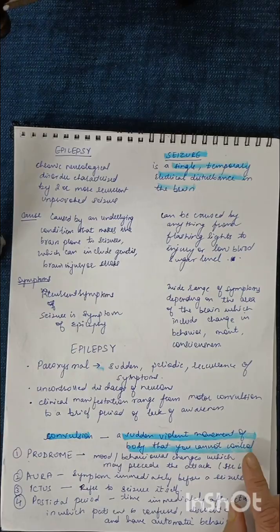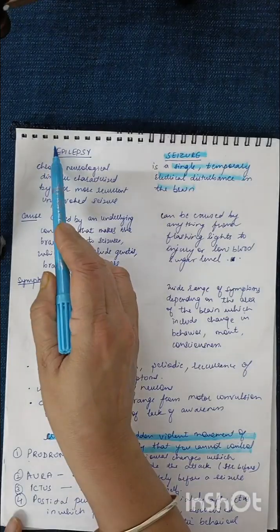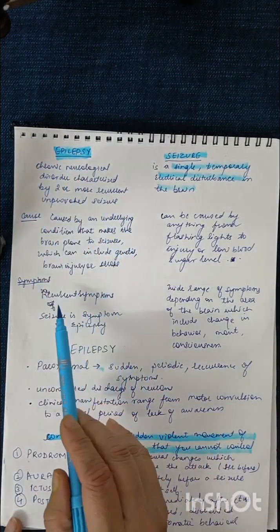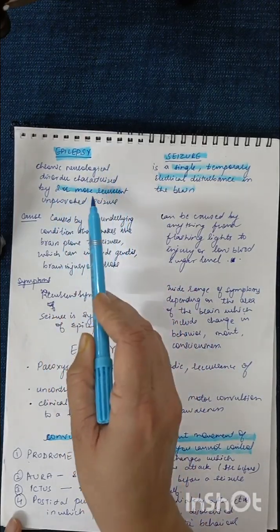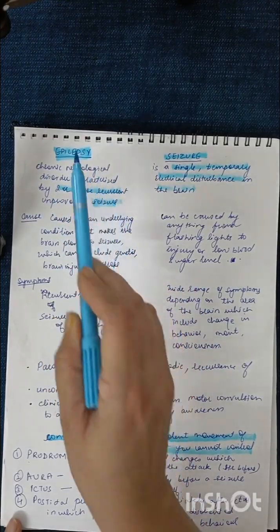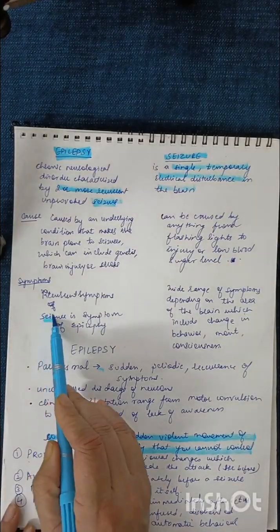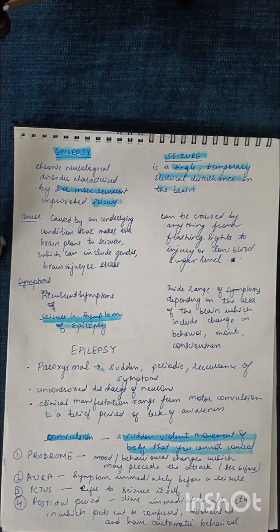And epilepsy, if you can define it, is an umbrella term. This is a big umbrella term which is given when two or more recurrent seizures occur. Then it is termed as epilepsy. So we can say that seizure is a symptom of epilepsy. Fine. Seizure is a symptom of epilepsy.